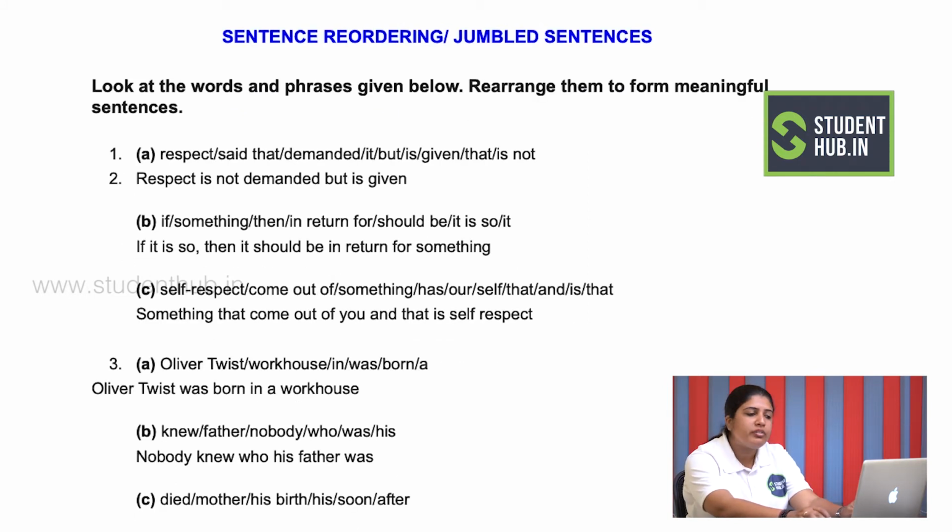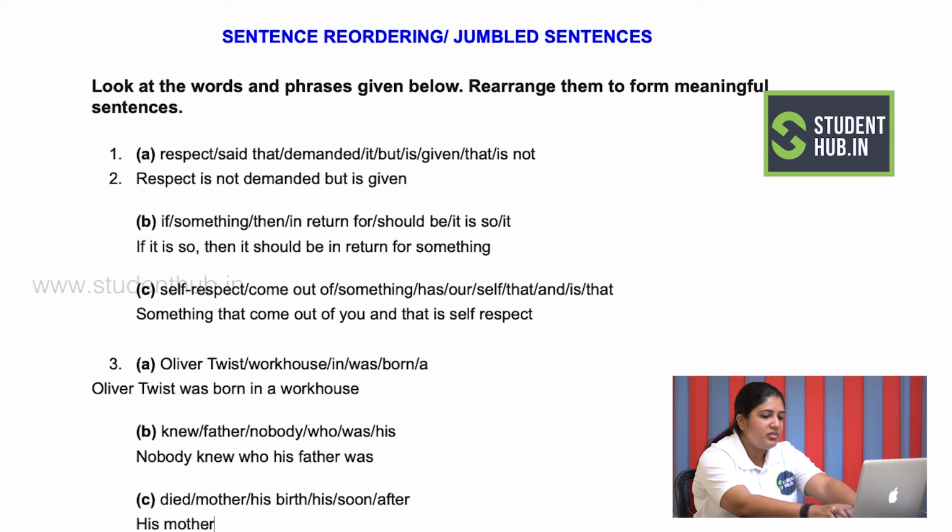So I will first try to figure out what the sentence is talking about. While doing that, I will be able to make out half of my sentence. That makes my work much easier. So when I come to part 3, it says died mother, his birth, his, soon after. So the answer would start with his mother died soon after his birth. This is how I will try to unjumble my sentence or reorder my phrases given.